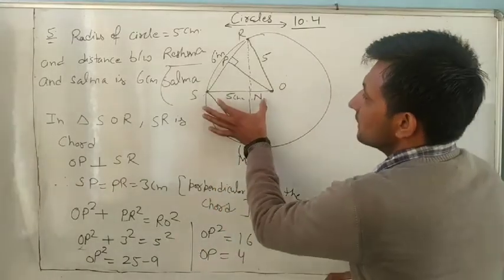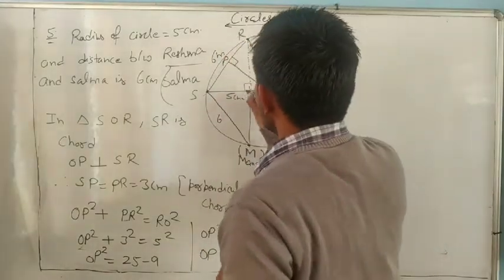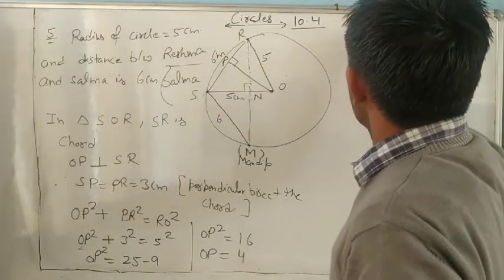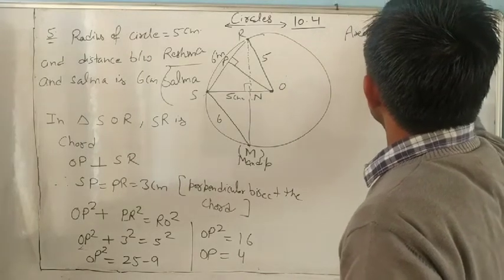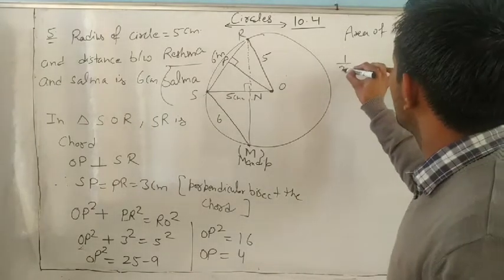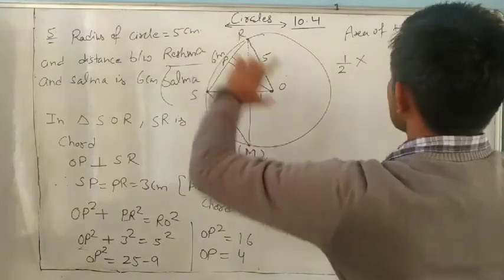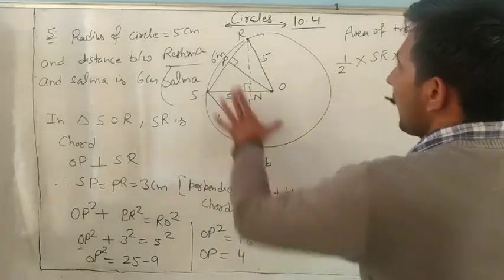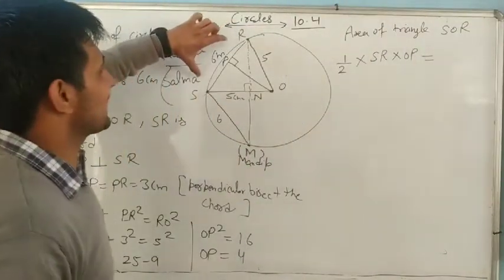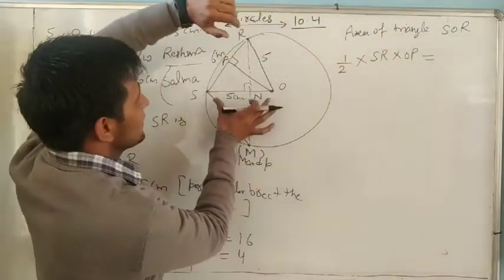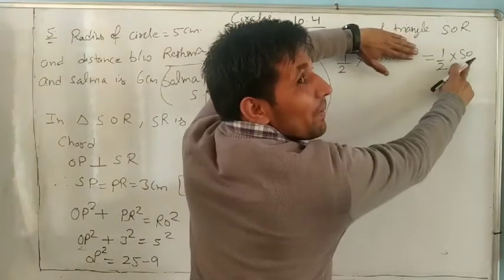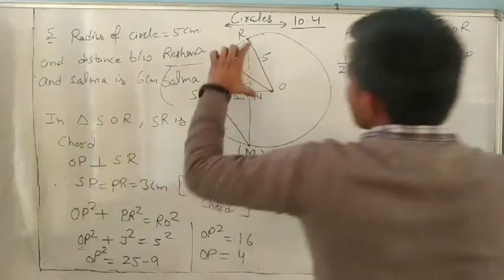If we are taking this base, the height is this one. And if we take this one as base, the height is this one. So area of triangle SOR is 1 by 2 base SR into height OP. And suppose you take the base SO instead. Then it is 1 by 2 base into height, where base is SO and height is RN.